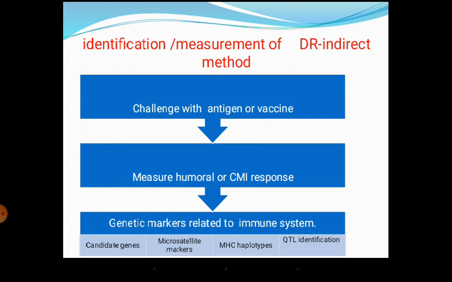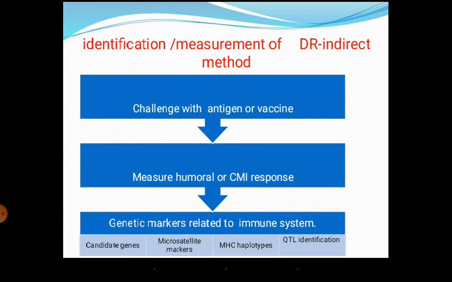Same thing, how to measure it: challenge with the antigen or vaccine. I have elaborated it in a different way here. Here we are coming directly to how to measure it. Earlier I told only with respect to deaths and survival. Now after exposure to antigen or vaccine, the humoral or cell mediated immunity response can be measured. So that becomes the record for each animal with respect to disease resistance.